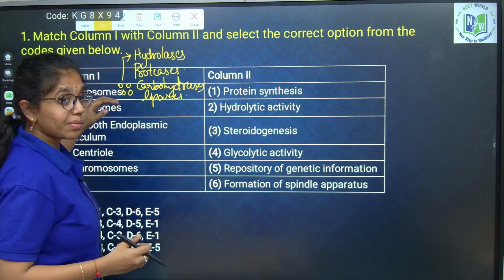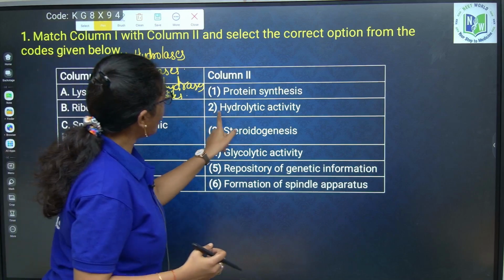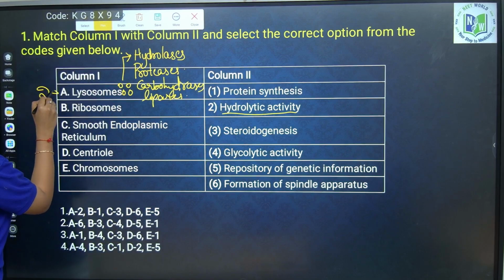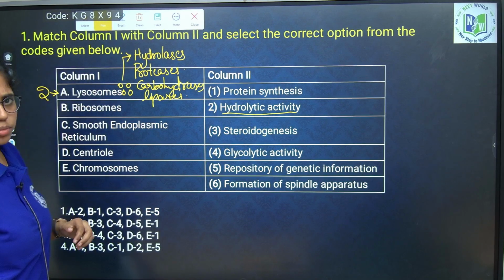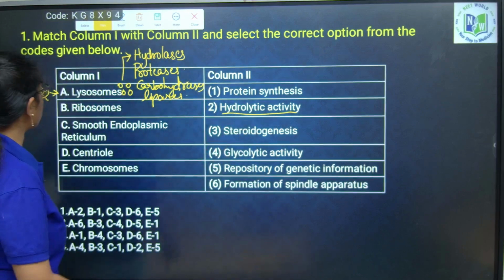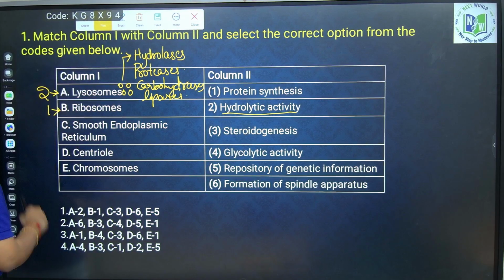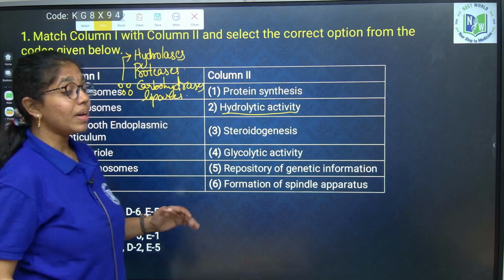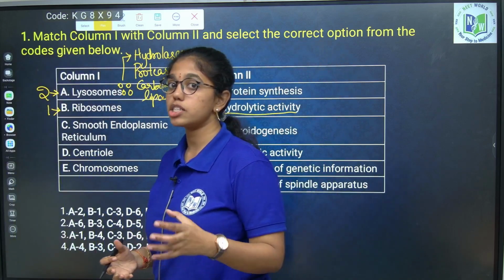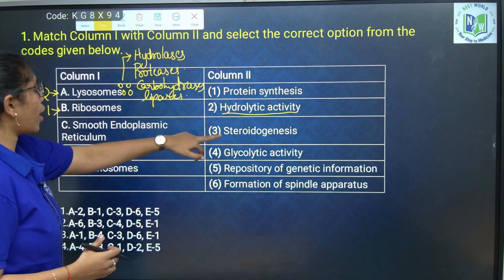So, lysosomes are conducting what activity here? Hydrolytic activity. Option A is 2. Next, B, ribosomes. These are non-membrane bound organelles involved in what? Protein synthesis. Option 1. Smooth endoplasmic reticulum. These are involved in lipid synthesis and steroid synthesis, which is also called steroidogenesis.